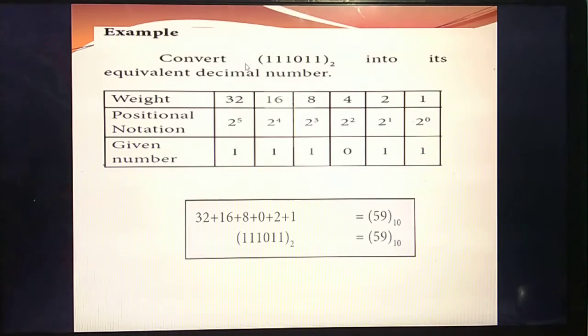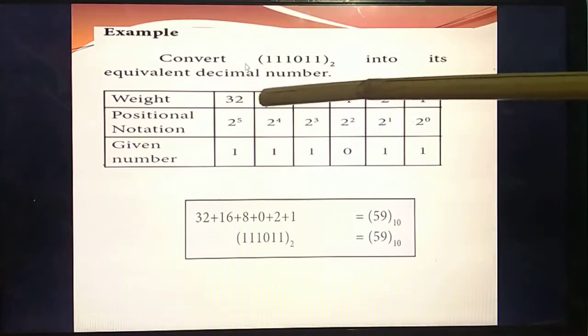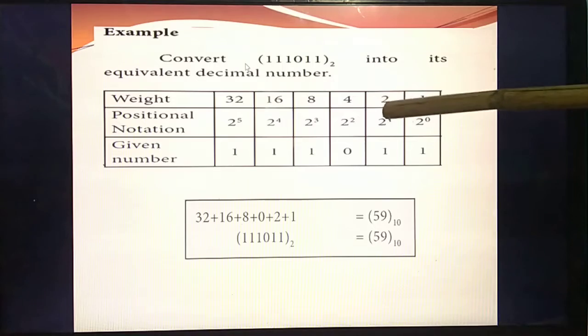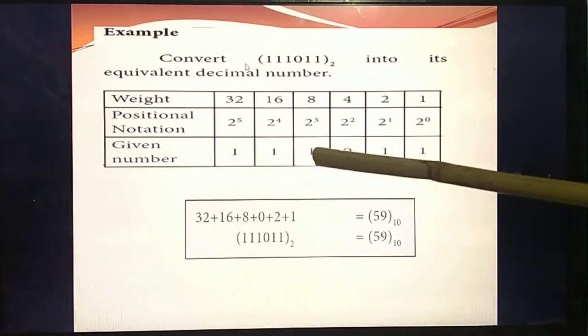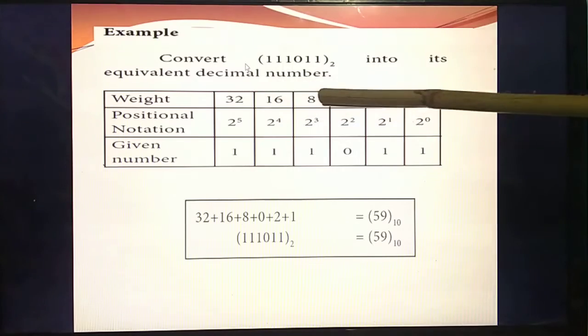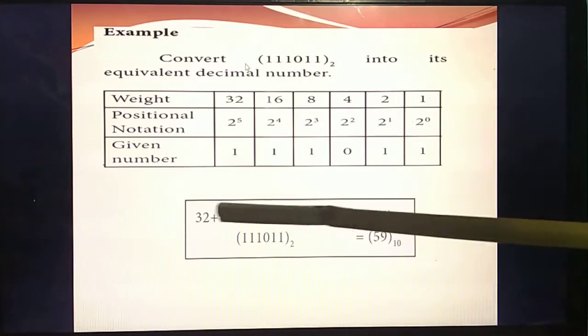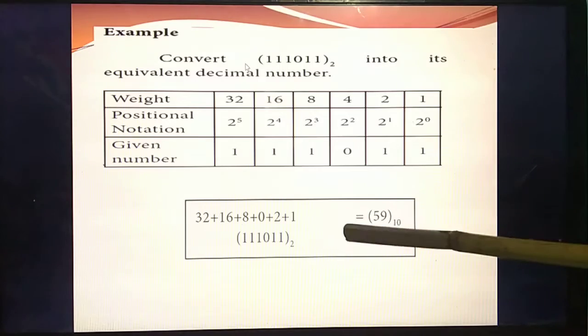So 3 steps are over. In the fourth step, you should add all these weights: 32 plus 16 plus 8 plus 4 plus 2 plus 1. You have already done the same thing, only here it is given in table form. In your exam, either you can write that method or this method, no problem, but the answer must be right. Add it. What value are you getting?